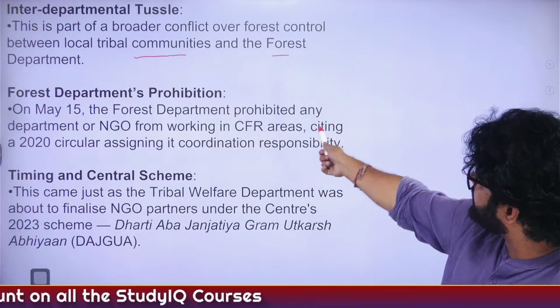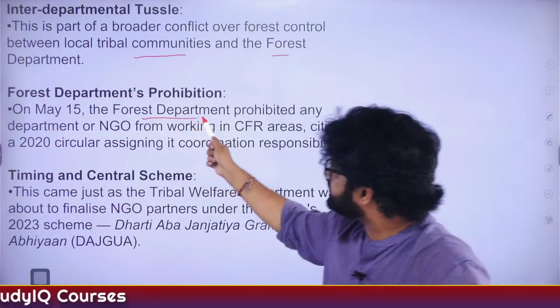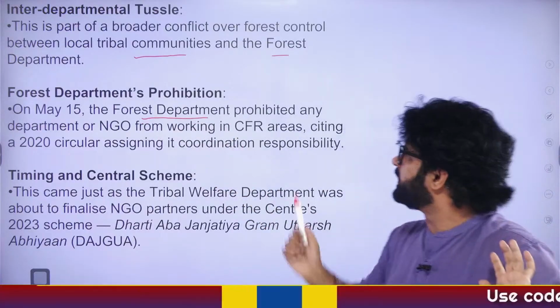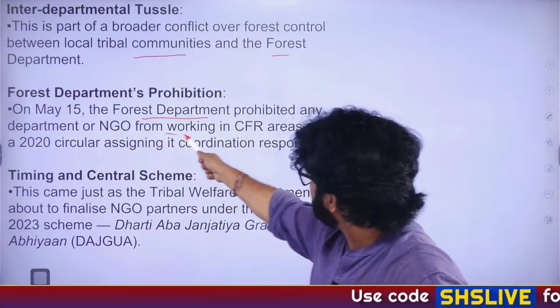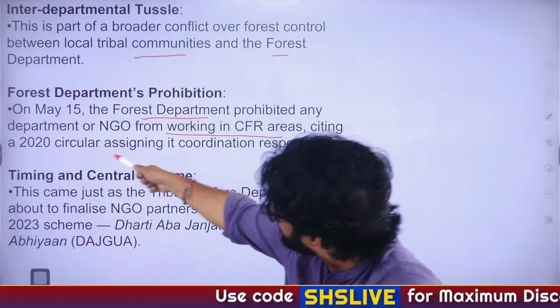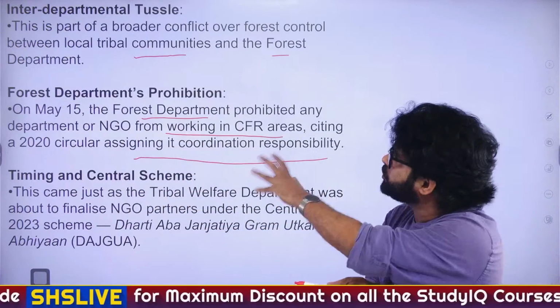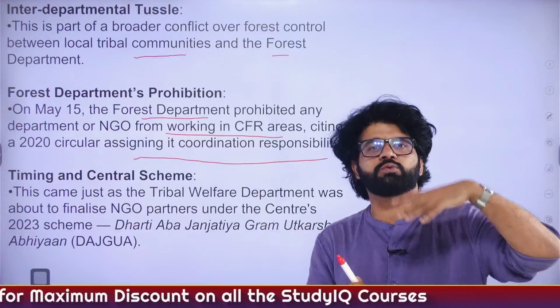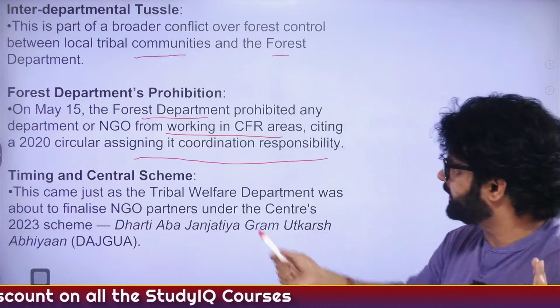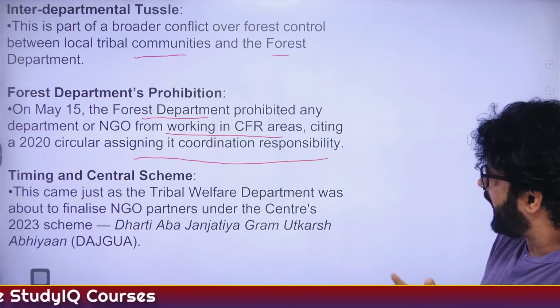May 15, forest department prohibited any, whenever you are reading forest department, just keep in mind, central government prohibited any department or NGO from working in CFR areas, citing a 2020 circular assigning it coordination responsibility. So they are saying this is not your work, we will look into it, how things will pan out, how resources will be allocated. Timing and central scheme, all these things are happening.